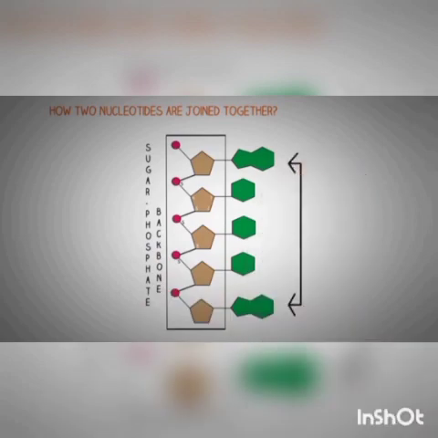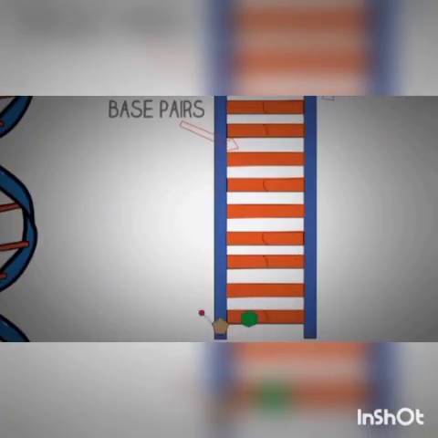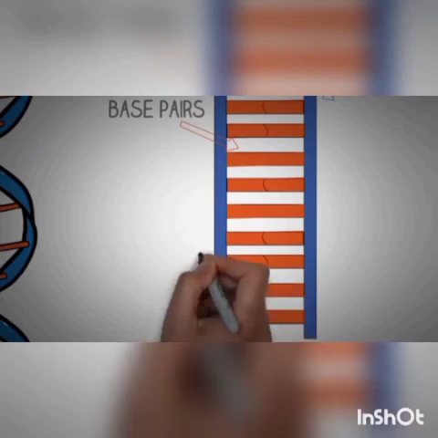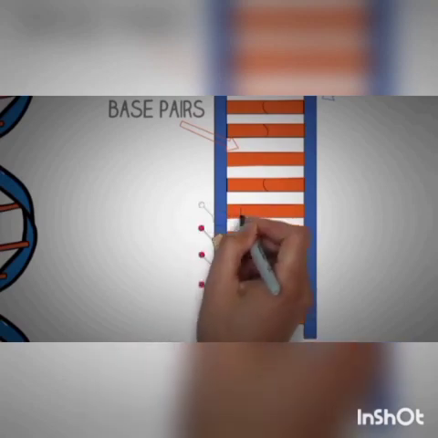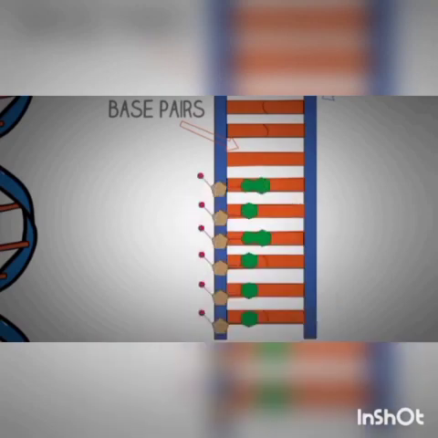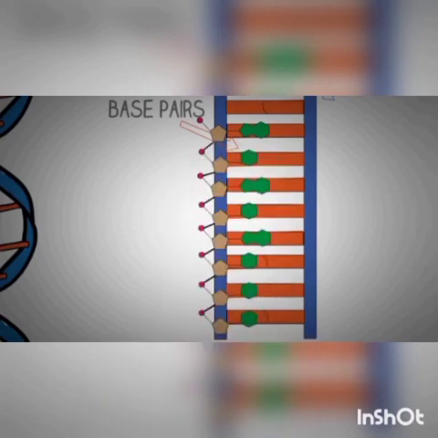So, if you step back to the step ladder model of the DNA as presented by my partner Iman Shafkat, you will see how the different nucleotides in a single strand of the DNA are joined together to form a sugar phosphate backbone, which was represented by these vertical blue lines, and in the center you have these orange bars connecting these two lines, which are essentially the base pairs from one side. Now, on the opposite side, we have another strand of the DNA which is quite similar to the original strand but has one key difference for you to understand.